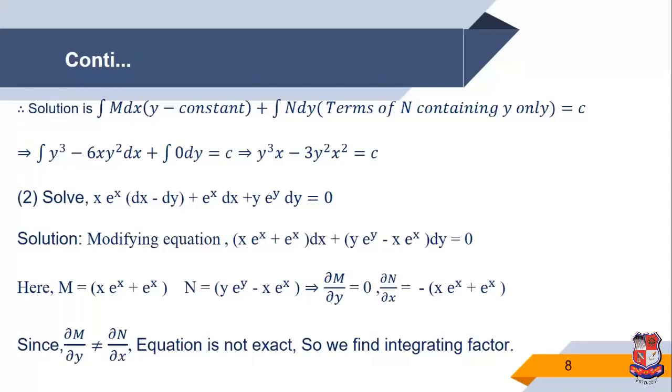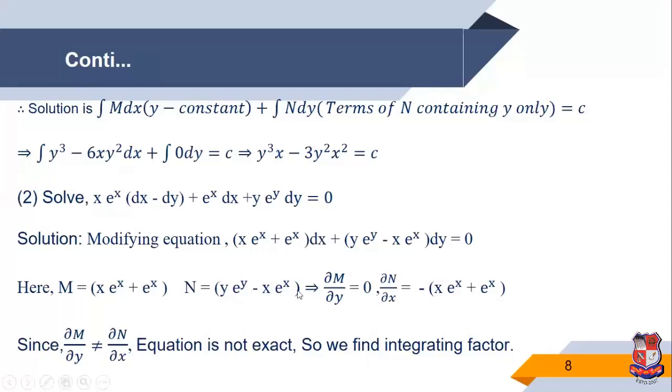Now another example, solve x e raised to x dx minus dy plus e raised to x dx plus y e raised to y dy is equal to 0. So first of all, we write it in the form m dx plus n dy. So the modified equation is (x e raised to x plus e raised to x) dx plus (y e raised to y minus x e raised to x) dy is equal to 0. So this term is m, this term is n.